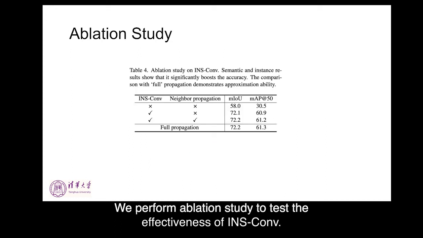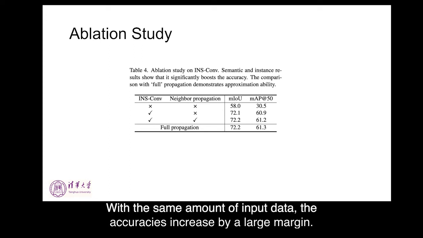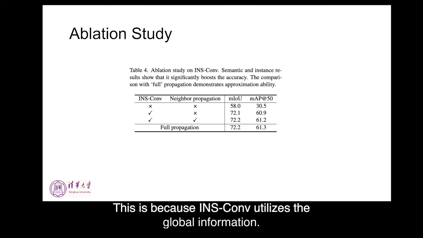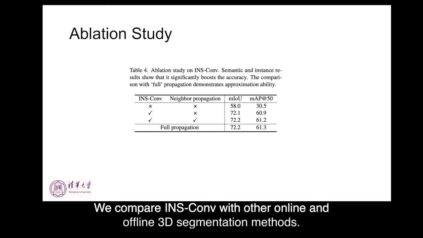We perform an ablation study to test the effectiveness of INS-Conv. We compare the results of directly calculating the current change points and the results using INS-Conv with the same amount of input data. The accuracy is increased by a large margin. This is because INS-Conv utilizes the global information. Besides, INS-Conv achieves nearly the same results as full propagation.